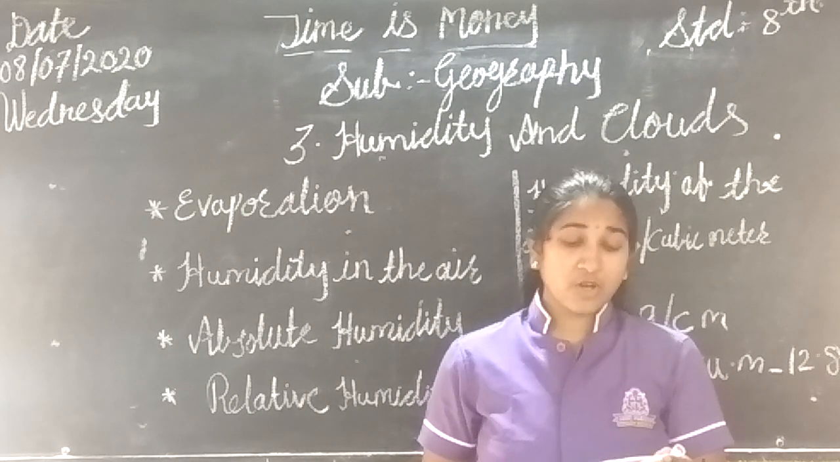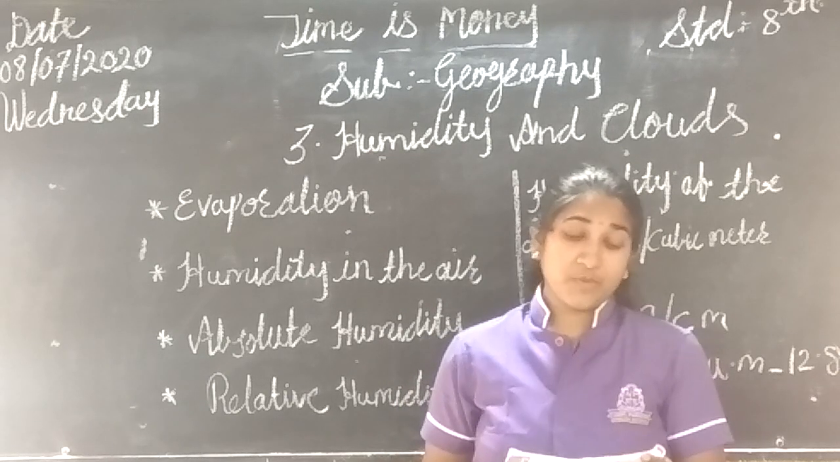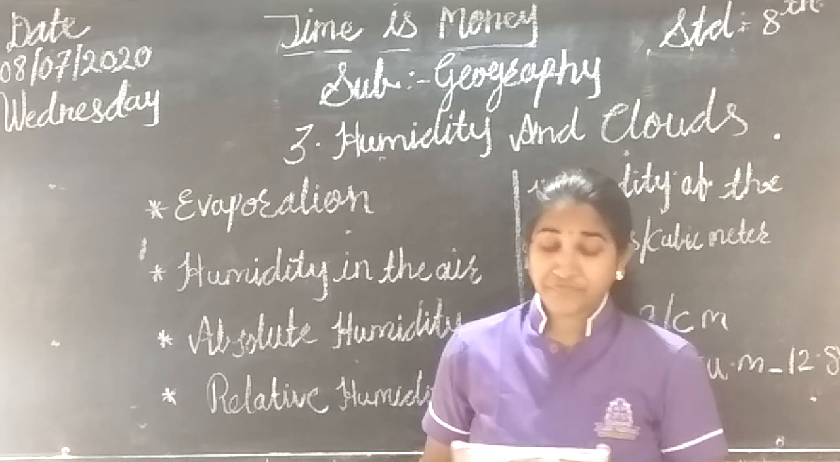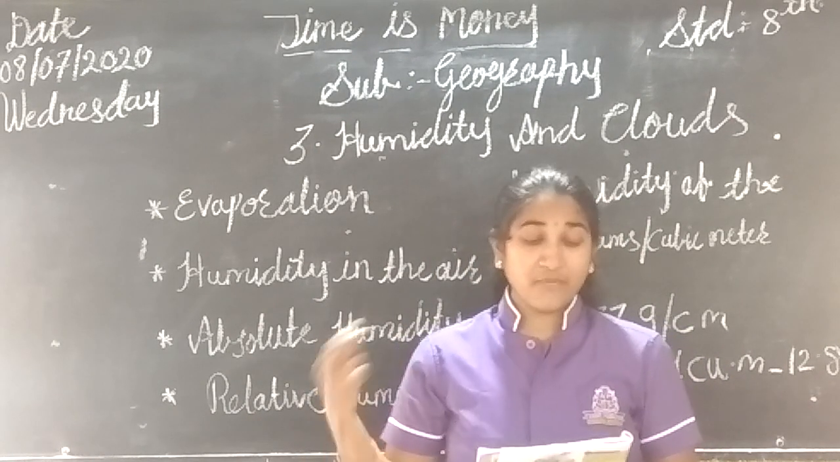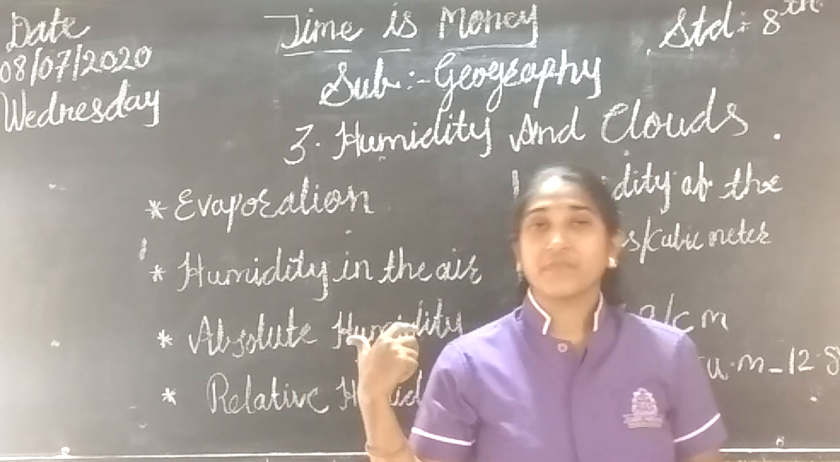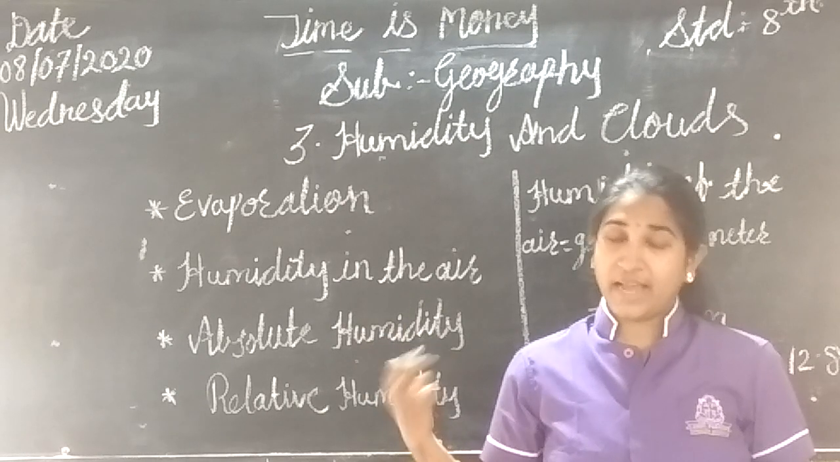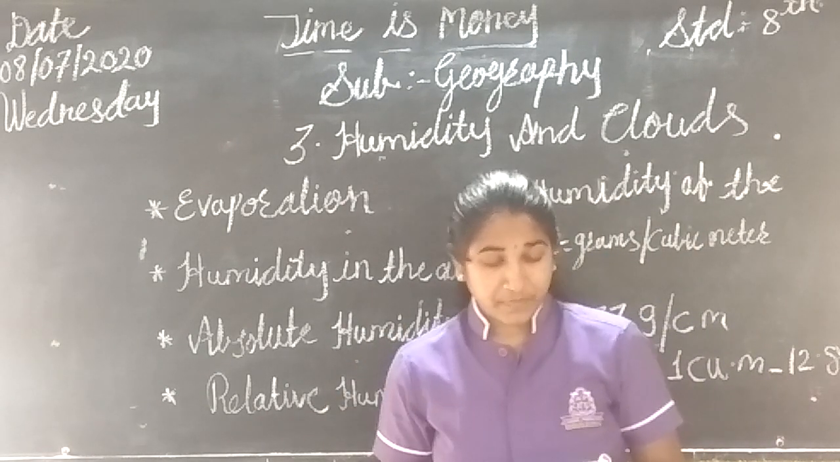The distribution of land and water on earth and the season also affect absolute humidity. What is the effect? The distribution of land and water on the earth and the season, that is the rainy season, summer season and winter season, also affect the absolute humidity.